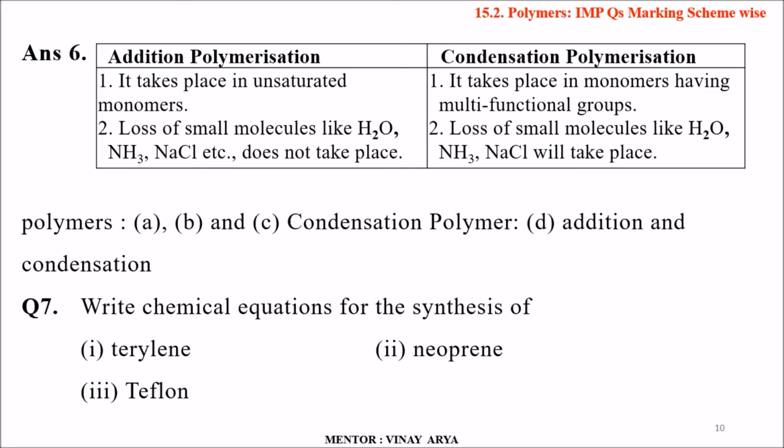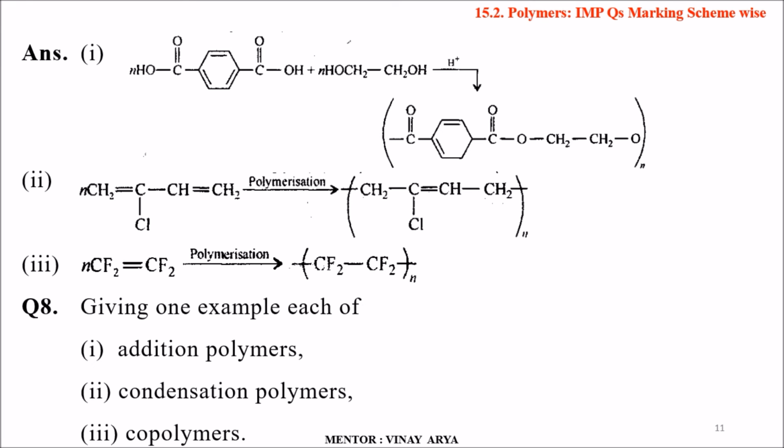Second, in addition polymers, loss of small molecules like H2O, NH3, NaCl does not take place, while in condensation polymerization, loss of small molecules like H2O, NH3, NaCl will take place. Now A, B and C are addition polymers and D is a condensation polymer. So coming to question number 7, write chemical equations for synthesis of first terylene, second neoprene, third Teflon.